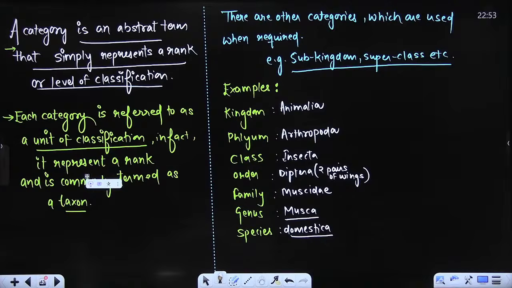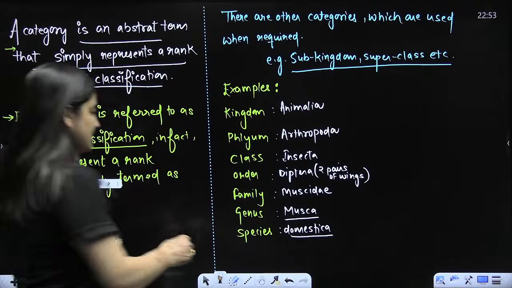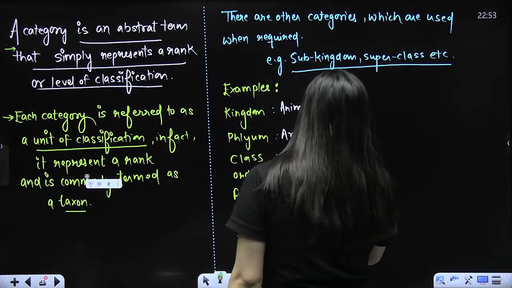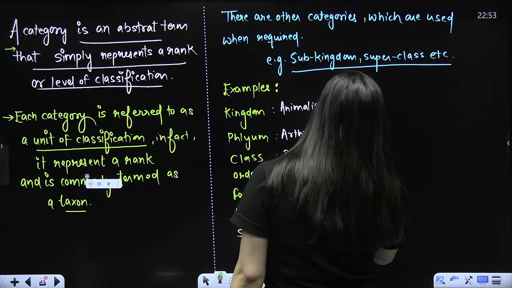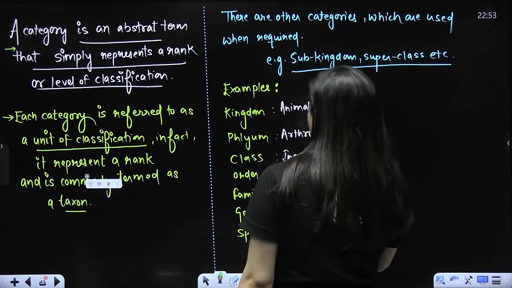So that's how we are going to classify that. Insecta means 3 pairs of legs. So in insects, this is what you're going to see. That's how you're going to classify that.